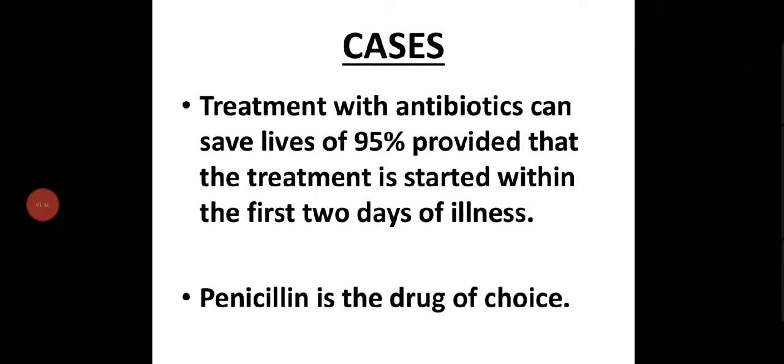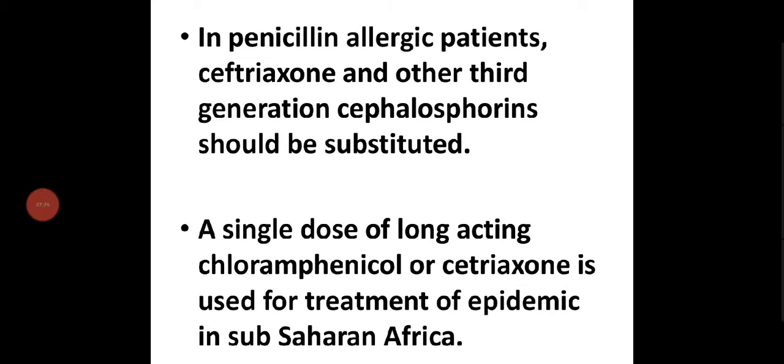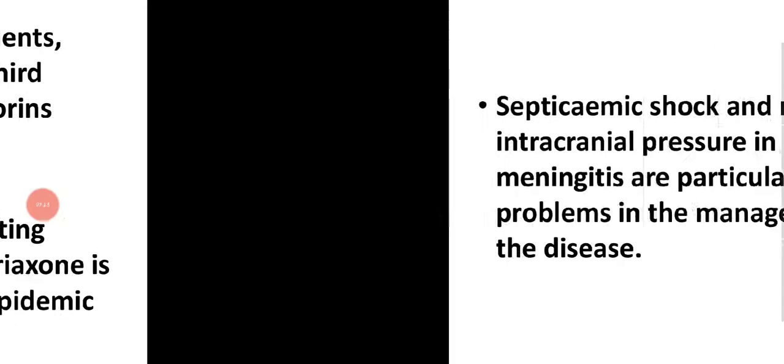How can you prevent and control cases? Treatment with antibiotics can save the lives of 95% provided that the treatment is started within the first 2 days of the illness. Penicillin is the drug of choice here. In penicillin allergic patients, ceftriaxone and other third generation cephalosporins should be substituted. A single dose of long-acting chloramphenicol or ceftriaxone is used for the treatment of epidemics in sub-Saharan Africa. In Africa they use chloramphenicol and ceftriaxone, but here in India we can use penicillin. If they are allergic to penicillin, then we can use ceftriaxone or third generation cephalosporin.